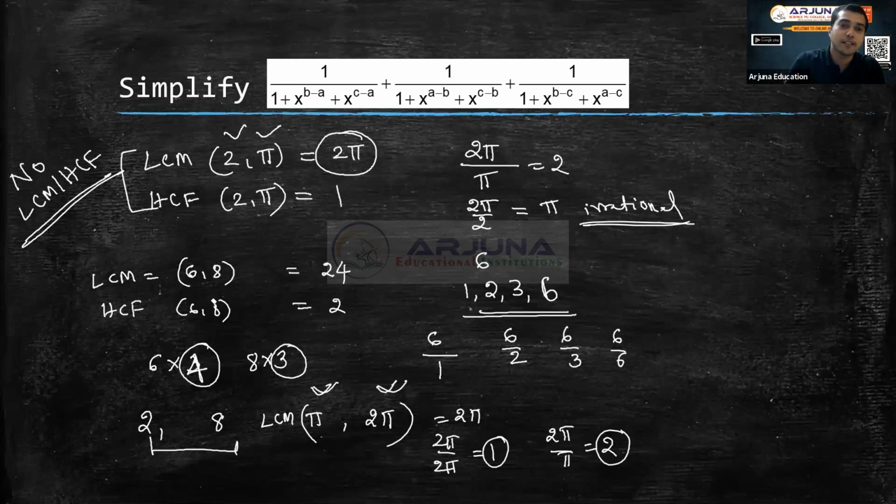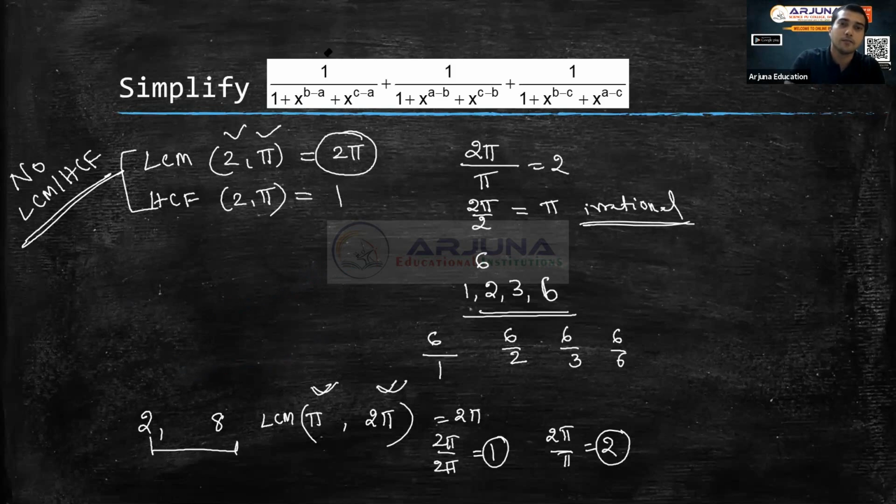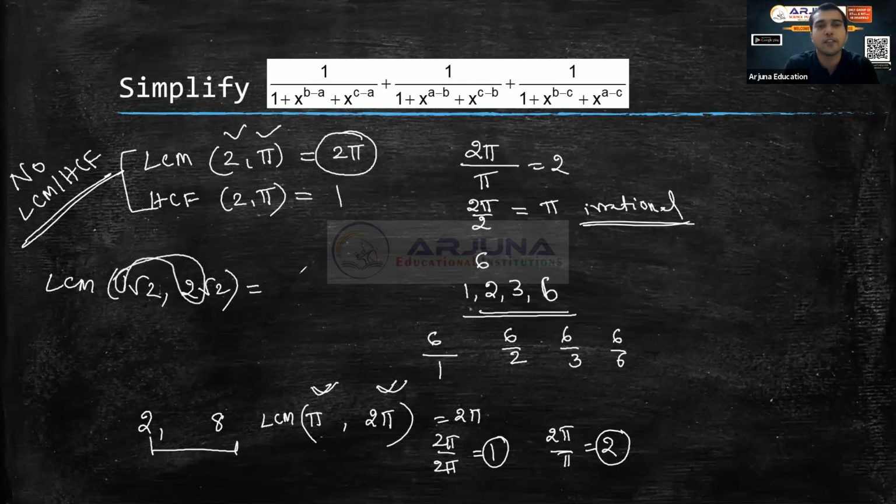Suppose somebody asks you what is LCM and HCF of root 2 and 2 root 2. Okay, in terms of root 2 I will write. Now first thing I will see is root 2 is an irrational number. Fine, first number is an irrational number. Second number is also an irrational number, and they are of the same caste. So therefore I can easily write that root 2 is a common part, and 2 and 1 are there. So you can just take LCM of 2 and 1, that is 2. The answer is 2 into root 2.